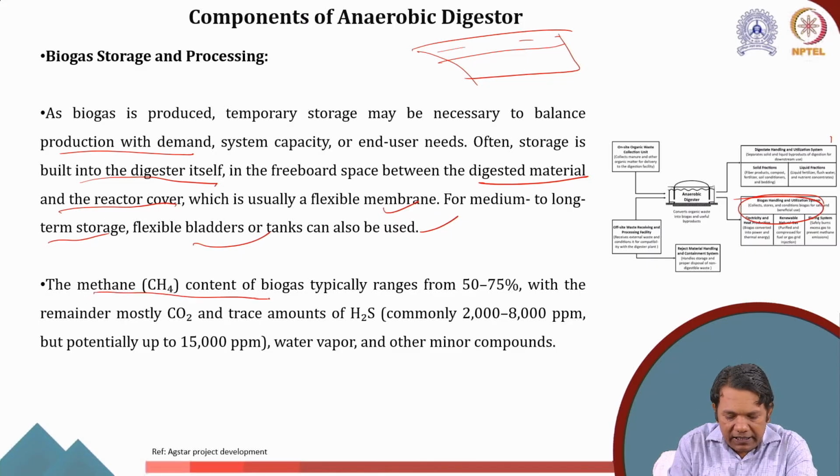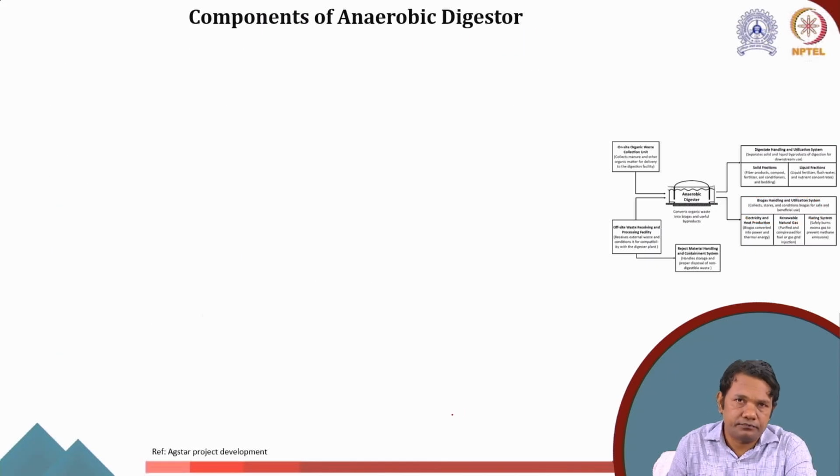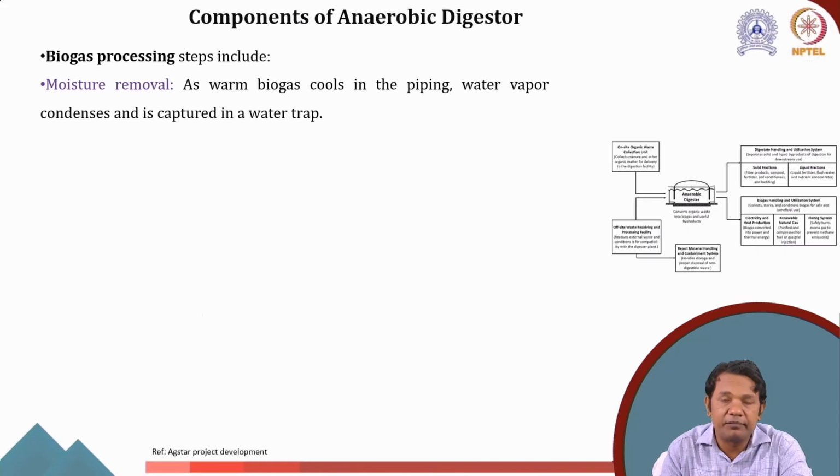Now the methane content in the biogas, as I said earlier, typically ranges from 50 to 75%, with the remainder mostly CO2. CO2 ranges from 30 to 50%, and there is a trace amount of H2S, commonly around 2000 to 8000 ppm, but it can go up to 15,000 ppm. Then we have water vapor and other minor compounds such as ammonia, etc. Once there is a storage vessel, we collect the gas, then we have to process it.